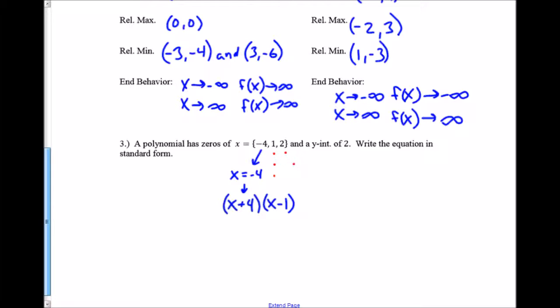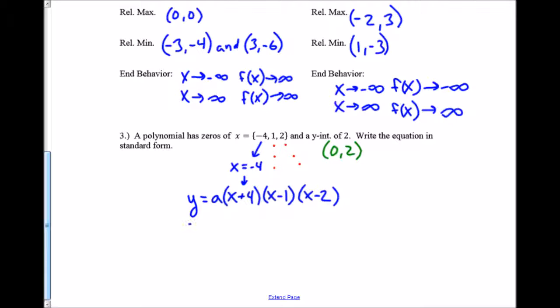And then the last of these, I'm going to have an x minus 2 as one of my factors. So I know I have these three factors somewhere in here, so y equals these three factors being multiplied. But I might also have an a value thrown in here that's unknown to me just yet. So there could be an a value, a constant term being multiplied by all of these. And the y-intercept will tell me what that constant term is. Keep in mind that this y-intercept is the ordered pair (0, 2). So I can just plug that x and y value in to find my a.